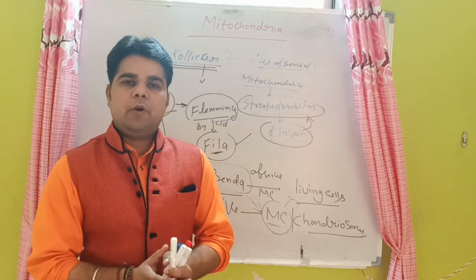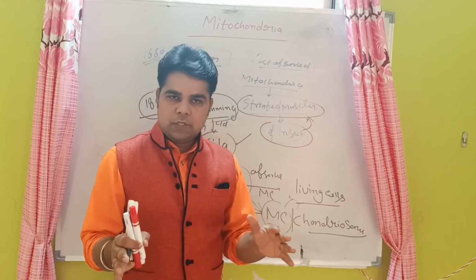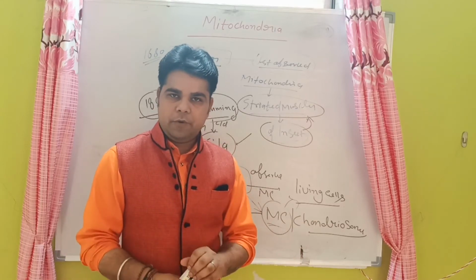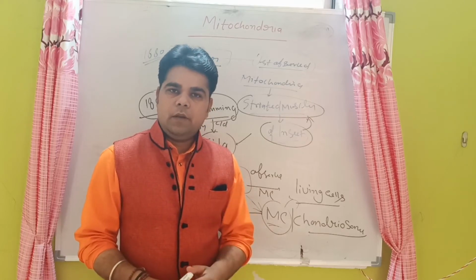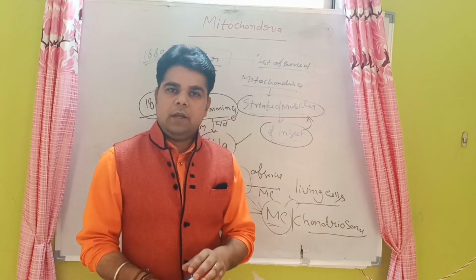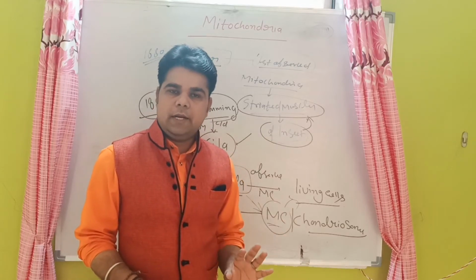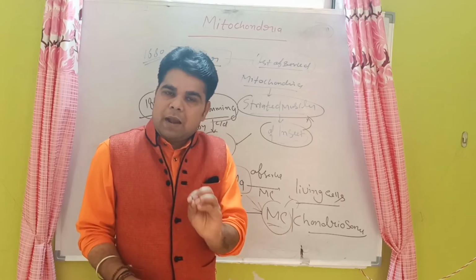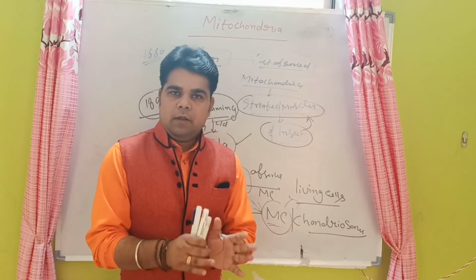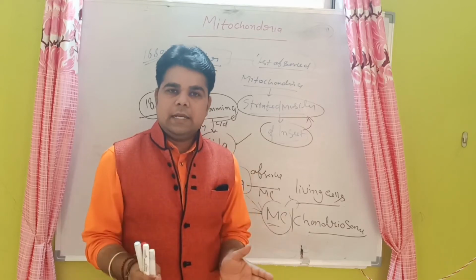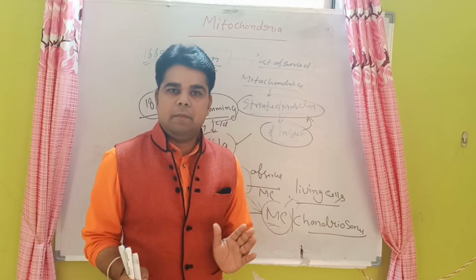One more thing is very important about plant cells and animal cells. Both cells have different types of mitochondria. I will discuss this in future lessons, but I have already discussed in earlier lectures that in plant cells the mitochondria are large in size but fewer in number.